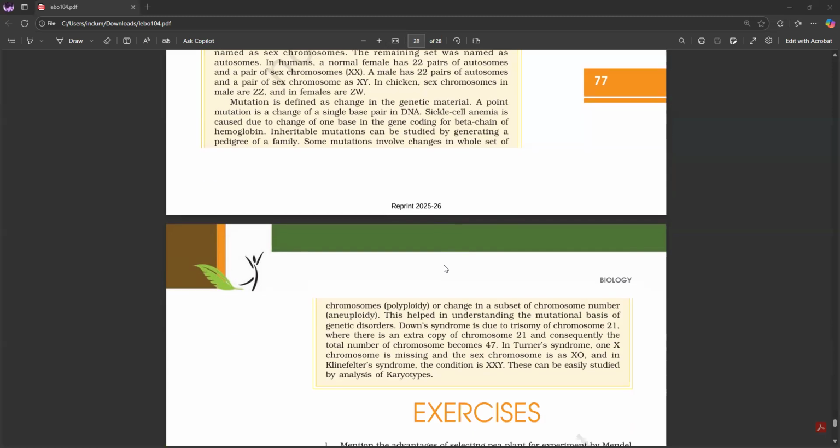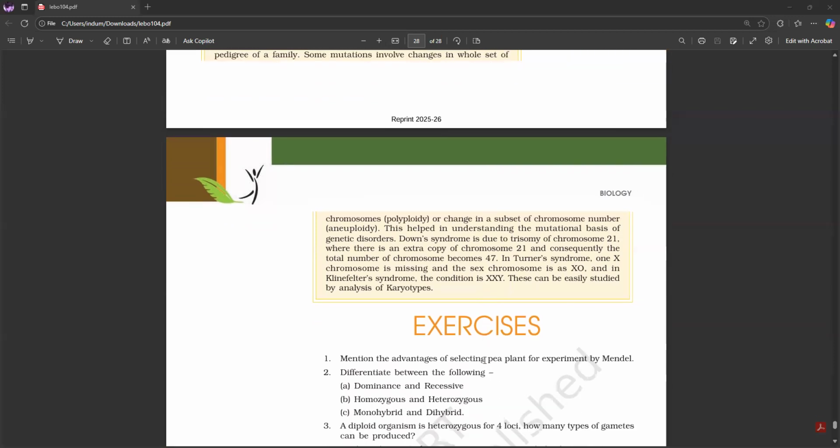Mutation is defined as a change in the genetic material. A point mutation is a change of a single base pair in DNA. Sickle cell anemia is caused due to change of one base in the gene coding for the beta chain of hemoglobin. Inheritable mutations can be studied by generating a pedigree of a family. Some mutations involve changes in the whole set of chromosomes or a change in a subset of chromosome number. This helped in understanding the mutational basis of genetic disorders.